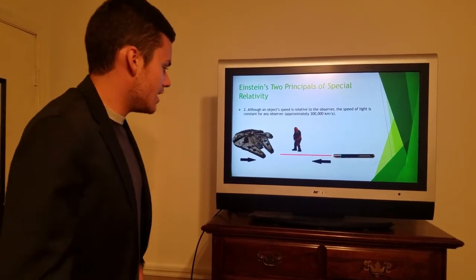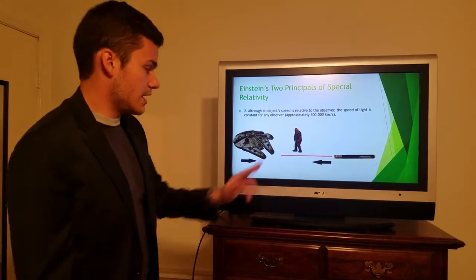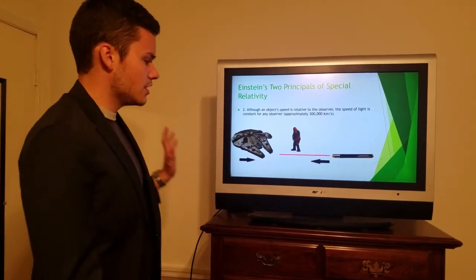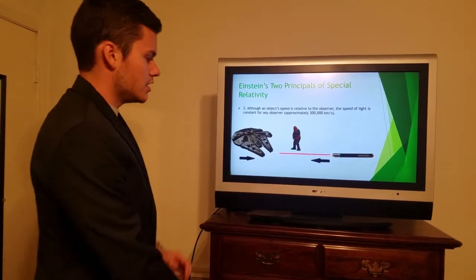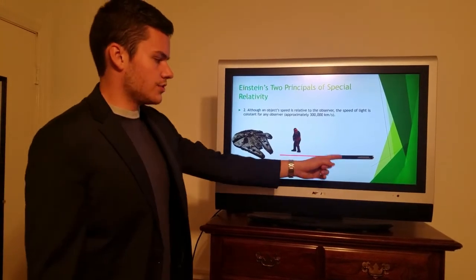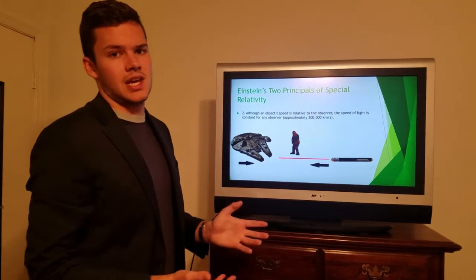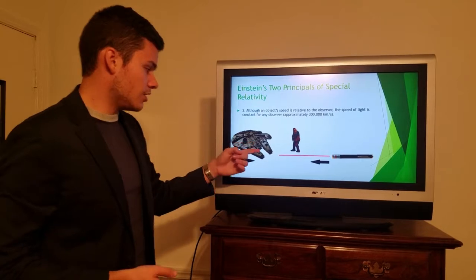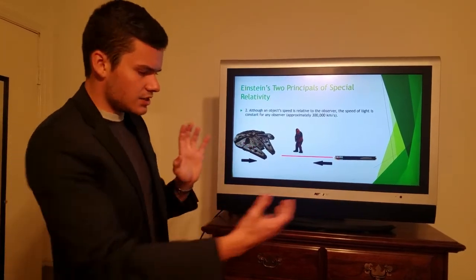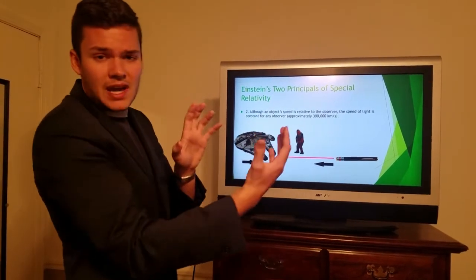So let's say we have the Millennium Falcon right here, and we have Chewbacca right here. The Millennium Falcon's moving towards this laser pointer, and Chewbacca's staying still. So to Chewbacca, of course, the light coming at him, he would detect as 300,000 kilometers per second. But Han Solo on the Millennium Falcon, the light speed should be faster, shouldn't it?